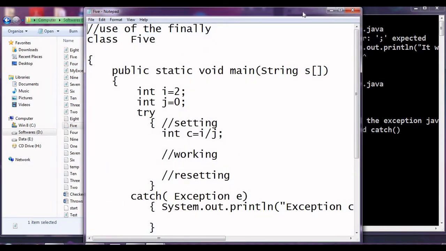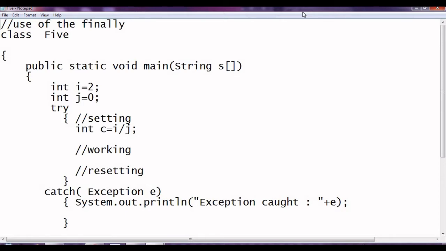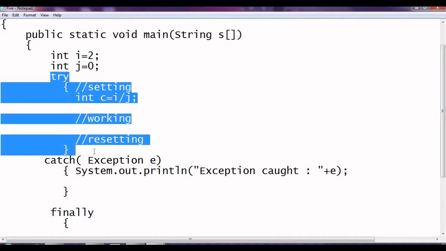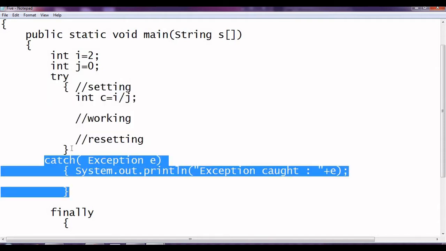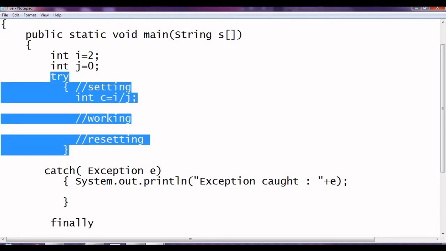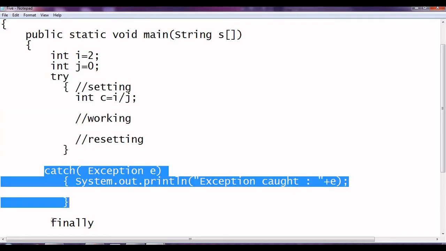These are the finally. Now finally is a block which will be executed each and every time, whether the error occurs or not. Normally between a try and catch there should not be any statement. If you put any statement over here like System.out.println, it will give a compile time error. You cannot put it over here. The try must be followed by catch or finally.